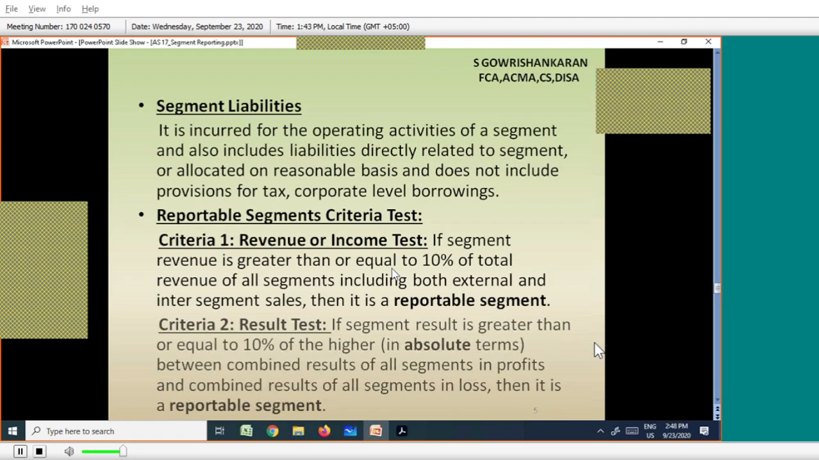Then what is the next test? Segment result. That means the result test. What is the result? 40 profit, 60 loss, 90 profit, 10 profit, 30 loss.